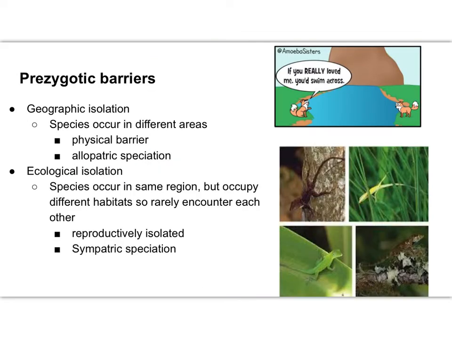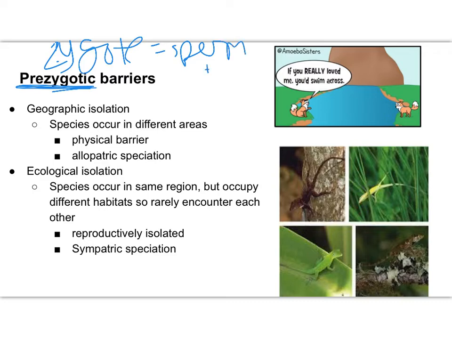Our focus now is going to shift over to the barriers that help maintain this reproductive isolation. Barriers are grouped into two basic categories: prezygotic barriers or postzygotic barriers. A prezygotic barrier would be a barrier that prevents the zygote from ever forming. Remember, the zygote is the sperm in the egg. This is what is formed after fertilization. A prezygotic barrier prevents this zygote from ever forming, prevents the sperm and the egg from ever reaching each other, and fertilization from occurring.